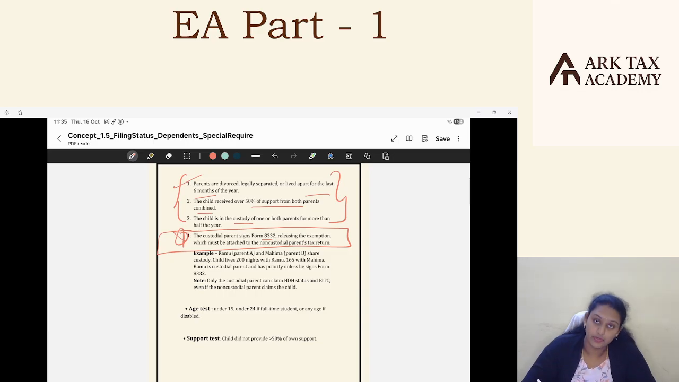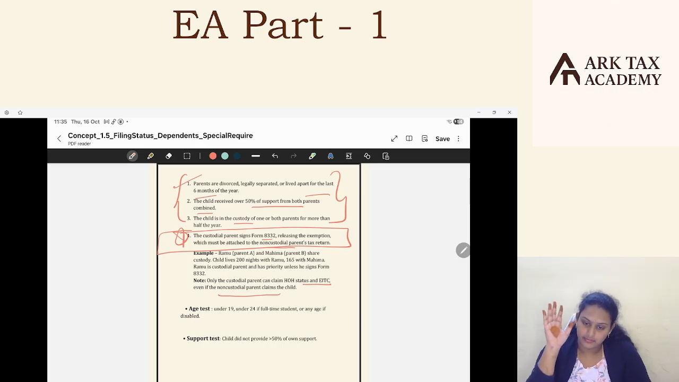The new point is the custodial parent should sign Form 8332 releasing the exemption, which must be attached to the non-custodial parent's tax return. So the custodial parent says, "I don't want to claim this child as a dependent in my return. You can go ahead and claim this child as a dependent." Okay. Only the custodial parent can claim head of household status and earned income tax credit even though the non-custodial parent claims the child. With this Form 8332, the non-custodial parent can go and claim the child as a dependent in his return.